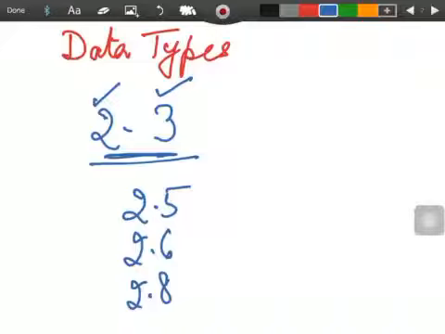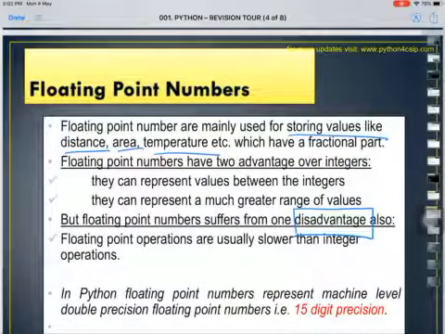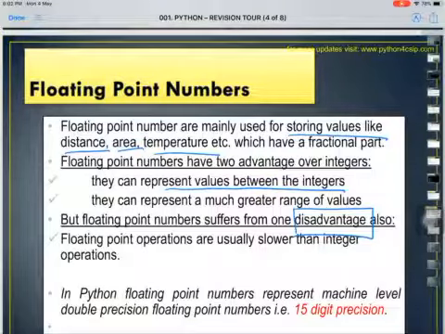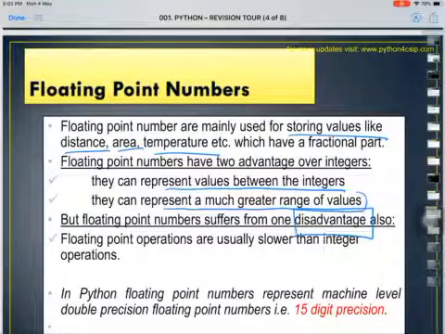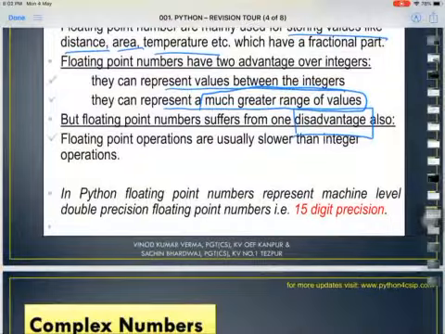So in that case, integer will not be a lifesaver. We have to go with floating point number. Alright, so this is the one advantage, that it represents the values between the integers. And second thing, it can represent a much greater range of values. So it has a large range of values as compared to integer. Must be clear.